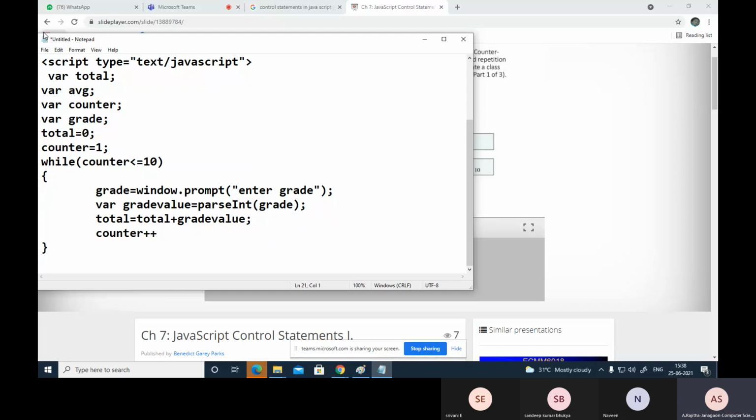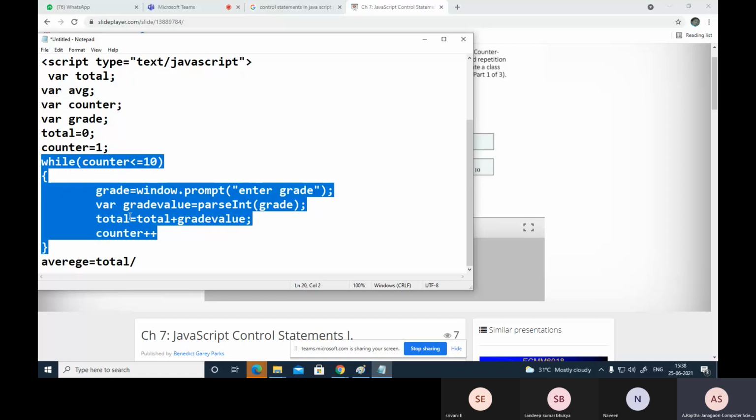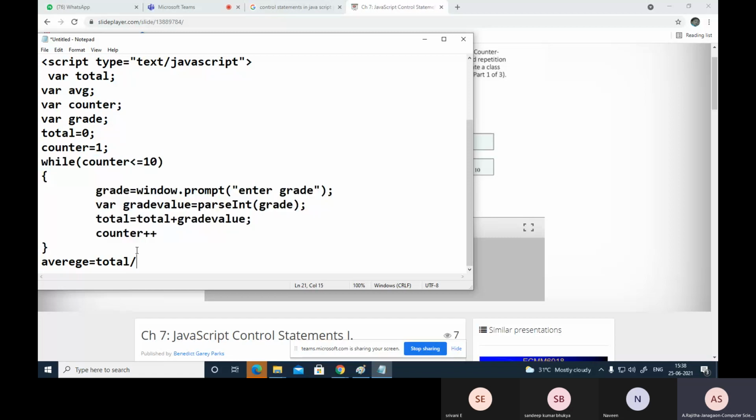After closing the while loop, now find the average. Average equal to total divided by the value in the counter variable, that means here I am using 10. Otherwise you can directly write the counter variable. We know that this is a counter based loop, that means how many times this loop is executed is known earlier. That's why this type of looping is called a counter based loop.